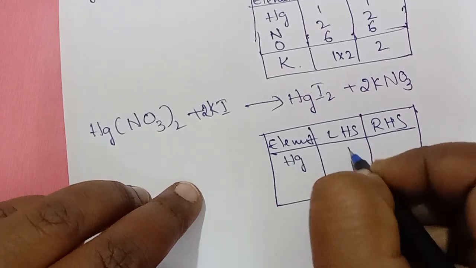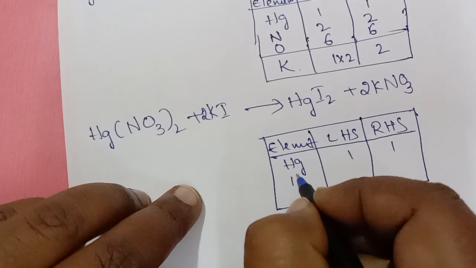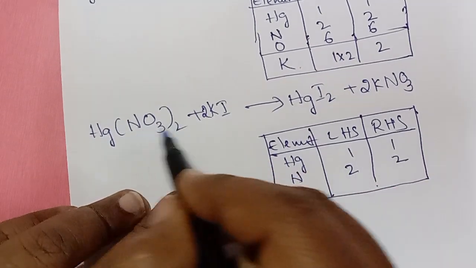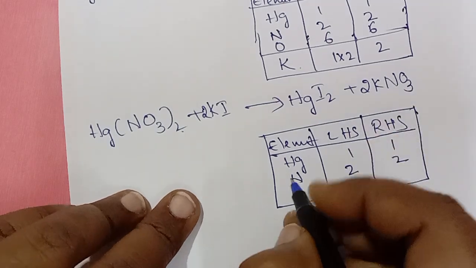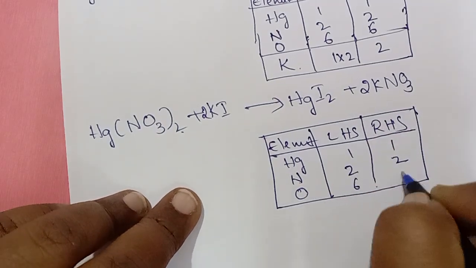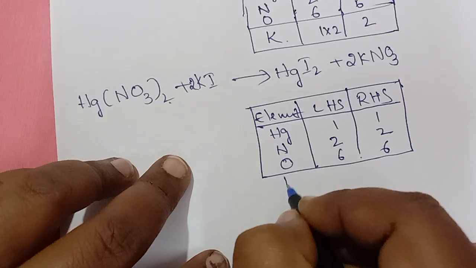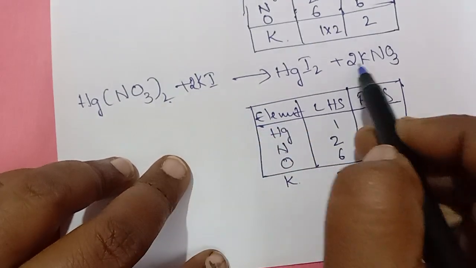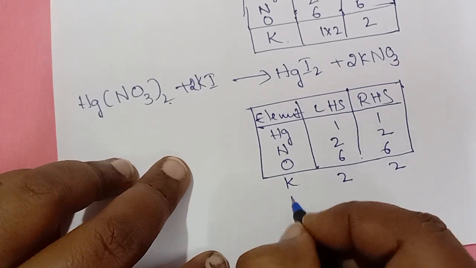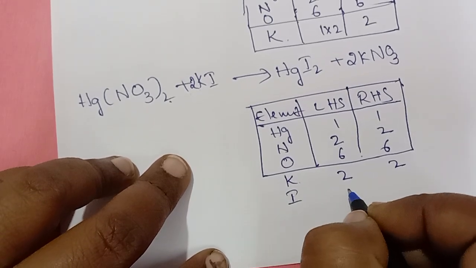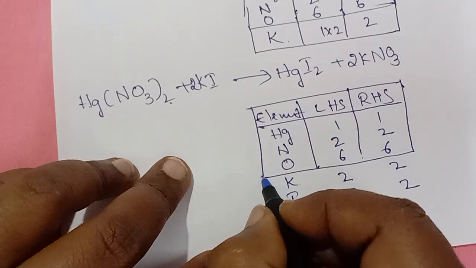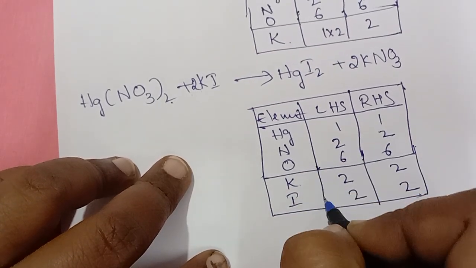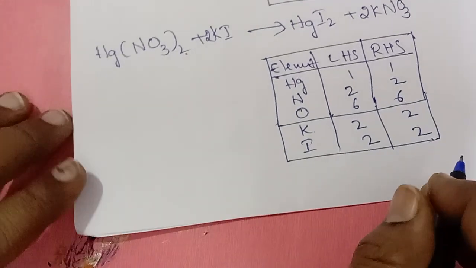Hg 1, 1. Nitrogen 2, 2. Next oxygen 6, 6. Next potassium 2 on the right side, here we have 2, here we have 2. Next iodine, left side 2, right side 2. So balanced. Every element is same on the left side and right hand side.